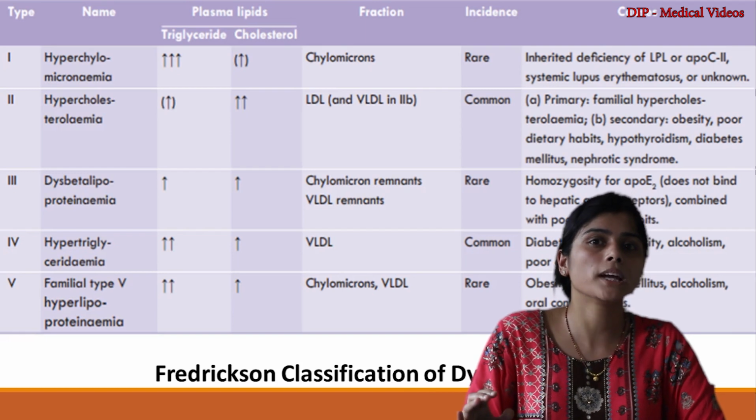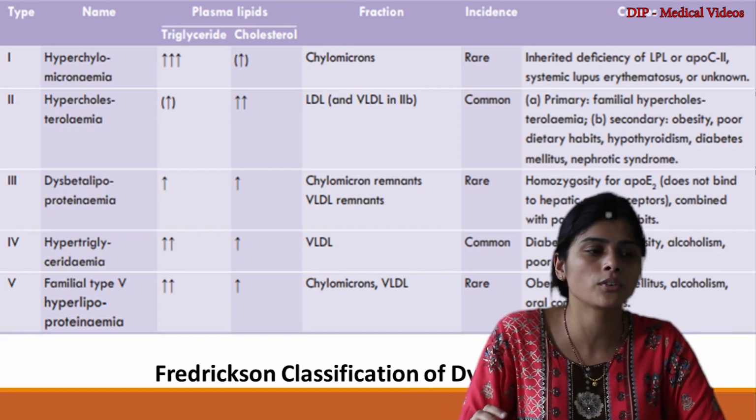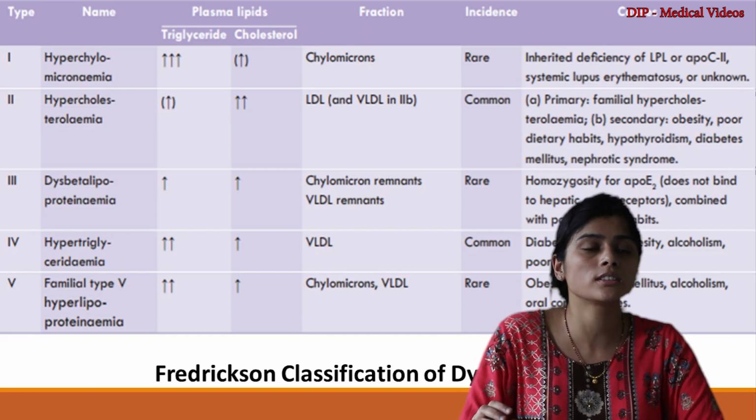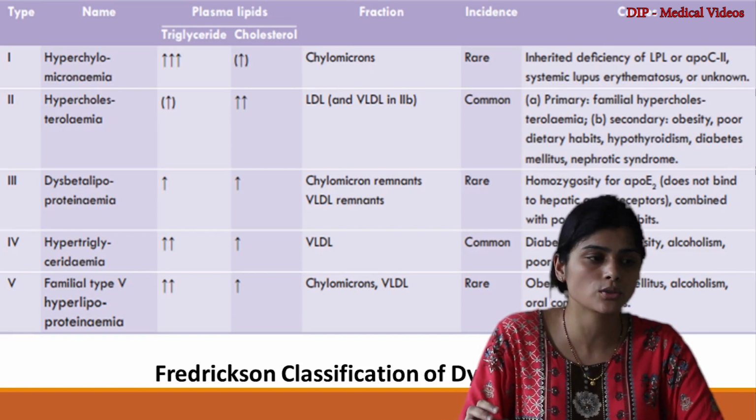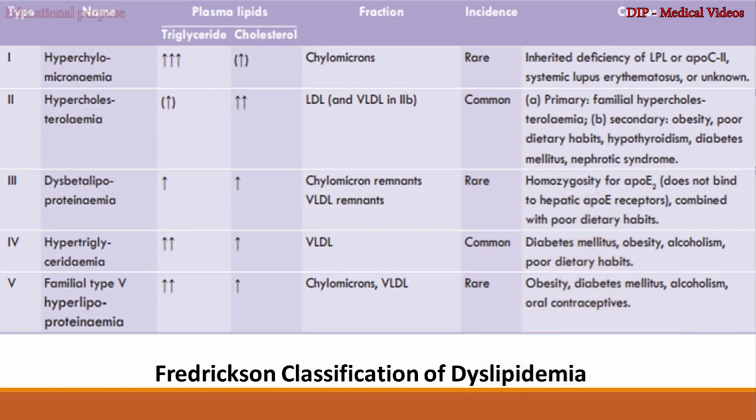Beta lipoprotein means mainly the VLDL and your chylomicron remnants, where it is mainly because of the genetic deficiency or homozygosity for ApoE2, which is not so common. Then we have type 4, which is known as hypertriglyceridemia. Hypertriglyceridemia can occur in patients with alcoholism, diabetes, obesity and poor dietary habits, because exogenous cholesterol is mainly the triglyceride which is absorbed from the intestine and packed in your chylomicrons. Hypertriglyceridemia can happen if we have poor dietary habits or a sedentary lifestyle. And type 5 is familial type 5 hyperlipoproteinemia, where your chylomicron and your VLDL are increased.